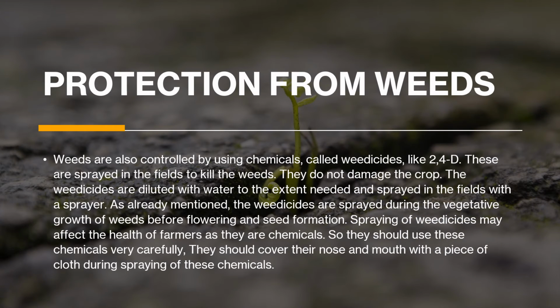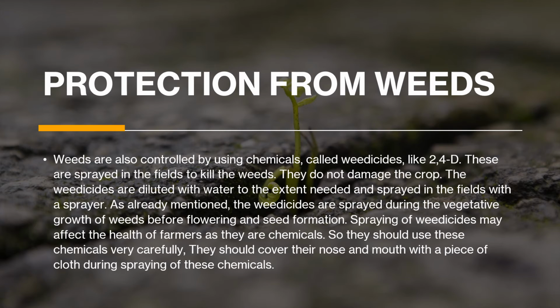So, protection from weeds. Weeds are also controlled by using chemicals called weedicides, and of course you would have learned this. One example of weedicide is given here, that is 2,4-D. These weedicides are sprayed in the fields to kill the weeds, but they do not damage the crop. That's the best thing. The weedicides are diluted with water. That means they are not concentrated, and they are mixed with water so that they are less harmful to the extent needed, and sprayed in the field with a sprayer. As already mentioned, the weedicides are sprayed during the vegetative growth of plants, during flowering and seed formation.